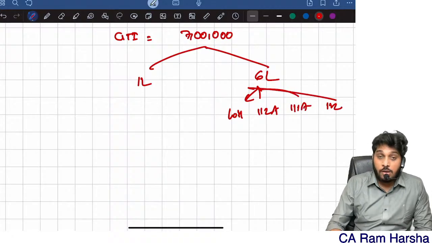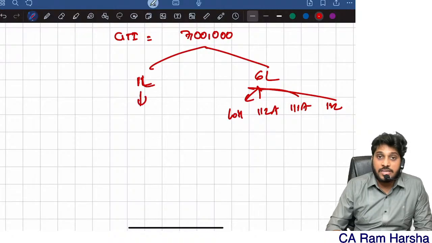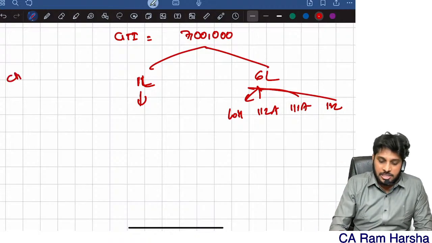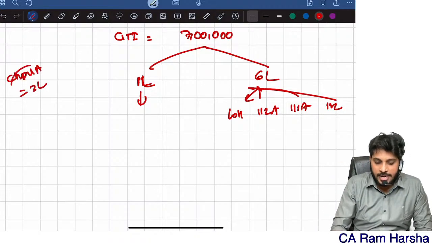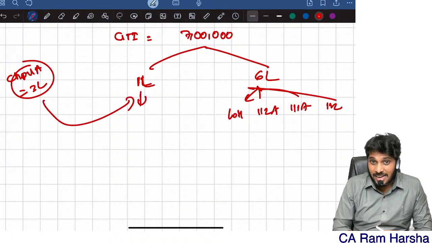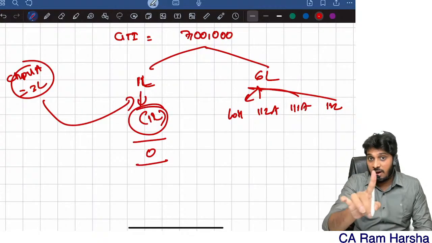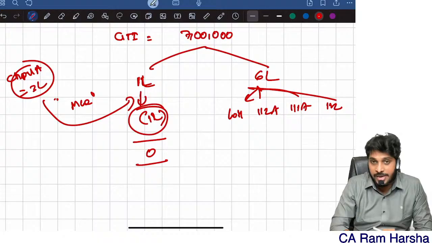Normal short-term capital gain, not 111A, is normal income only. So 1 lakh is normal income. Now, my chapter 6A answer, actually I got 3 lakhs. But my normal income is 1 lakh. Total chapter 6A deduction cannot exceed normal income. Therefore, total chapter 6A deduction will be 1 lakh only. An MCQ might come here. Be careful.